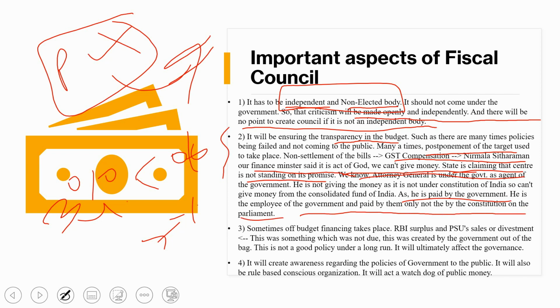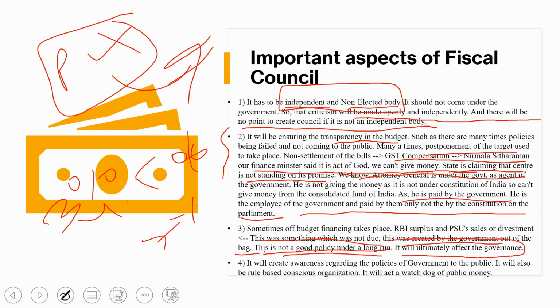Sometimes off-budget financing takes place, such as RBI surplus and PSU sales or divestment. This was something which was not due; it was created by the government out of the bag. They are creating all those things, and this is not a good policy in the long run. Currently you are getting the money, you sell the land and get the money. But in the future you could run a business on that land and generate money on the same land. Right now if you sell the land, you get the money, and ultimately it will be exhausted after some period of time. You won't have money after that. So this is not a good policy in the long run, and it will ultimately affect the governance.